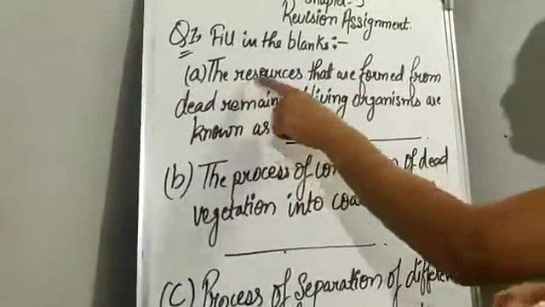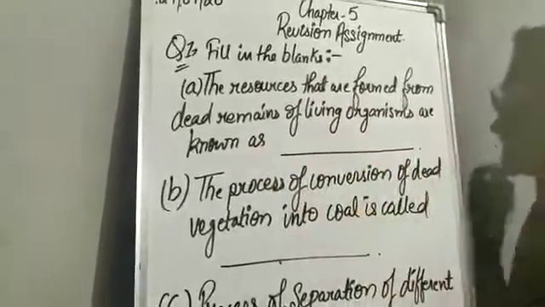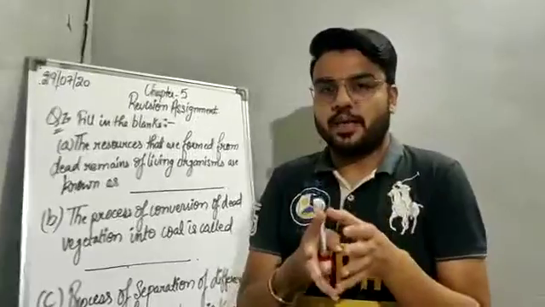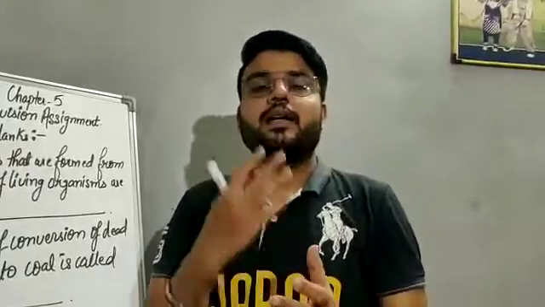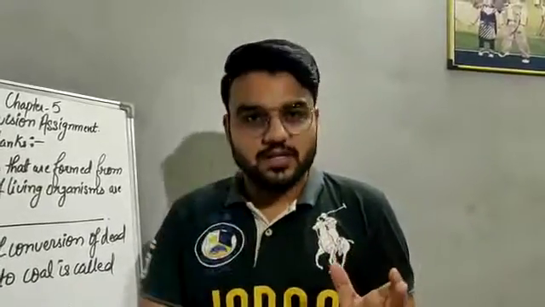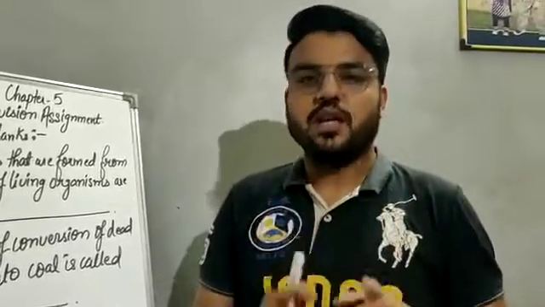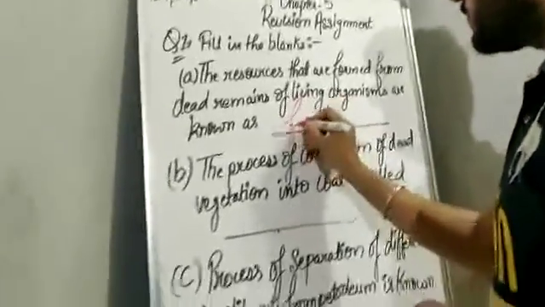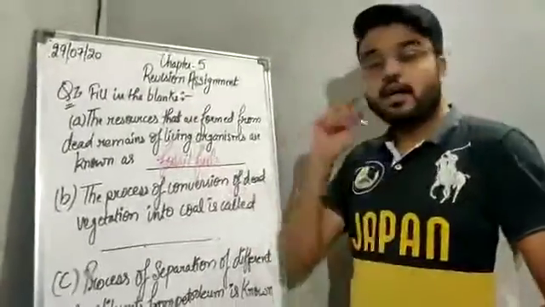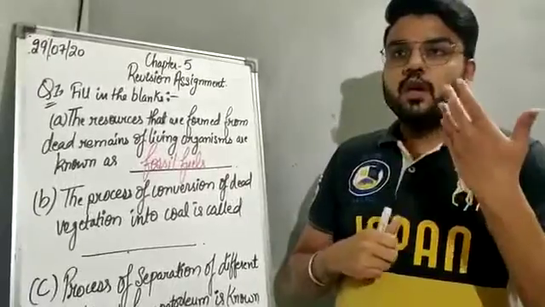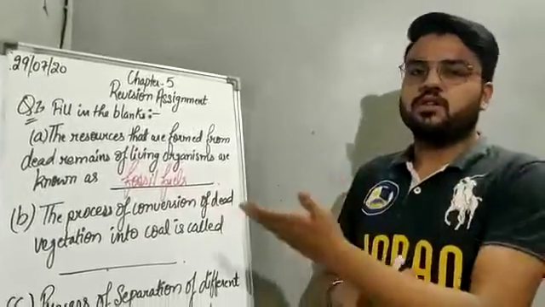A part: the resources that are formed from the dead remains of living organisms are known as dash. The resources which are formed from the dead remains. We have learned while doing the chapter that the fuels which are made by dead remains, dead vegetation, dead plants and animals, are known as fossil fuels. So the answer for this is fossil fuels. Fossils are the dead remains of plants and animals. When they decompose over a long period of time, they form fossil fuels.